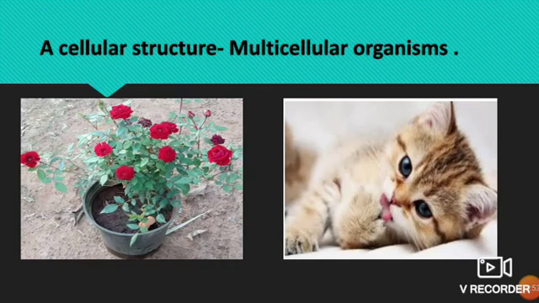So we can give more examples also. Man, cow, cat, mouse, cockroach, elephants. Even plants are also multicellular living things. So for example, rose plant, banyan tree and onion plant, etc. are multicellular living things. But the number of cells may vary in different organisms. All the living things show cellular structure.